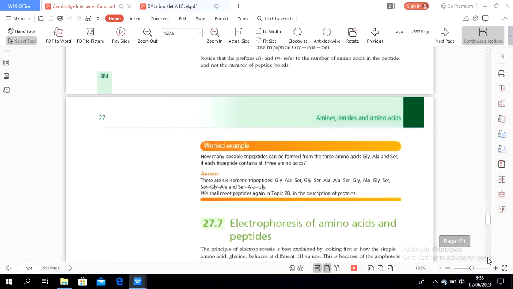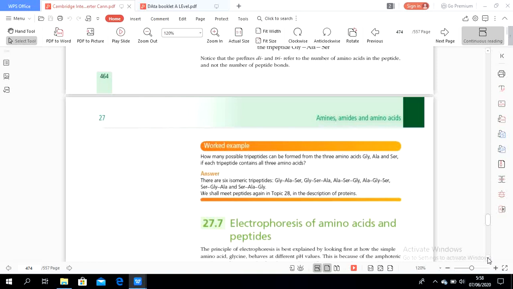Okay, so for today, I have explained the chemical and physical properties of amino acids. To summarize the chemical properties, again, an amino acid reacts with acyl chloride, and the amine will become an amide group.